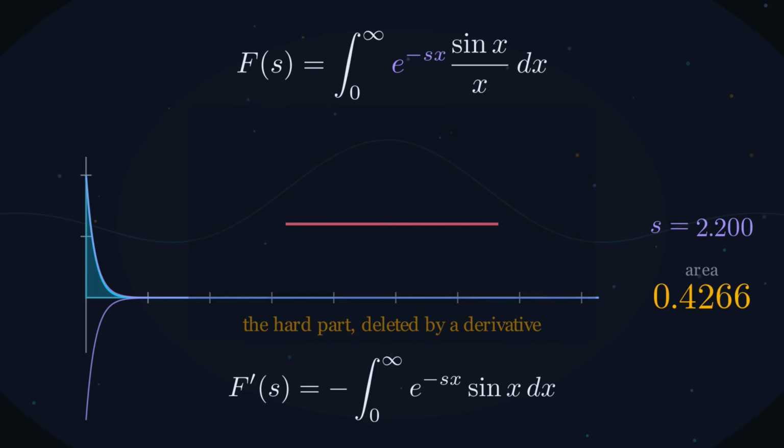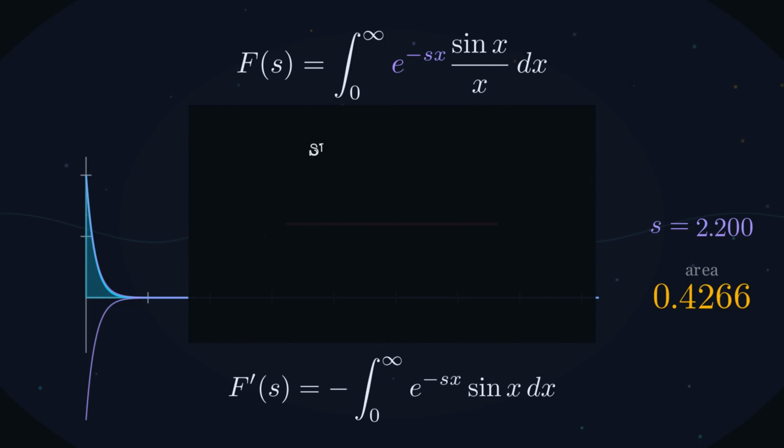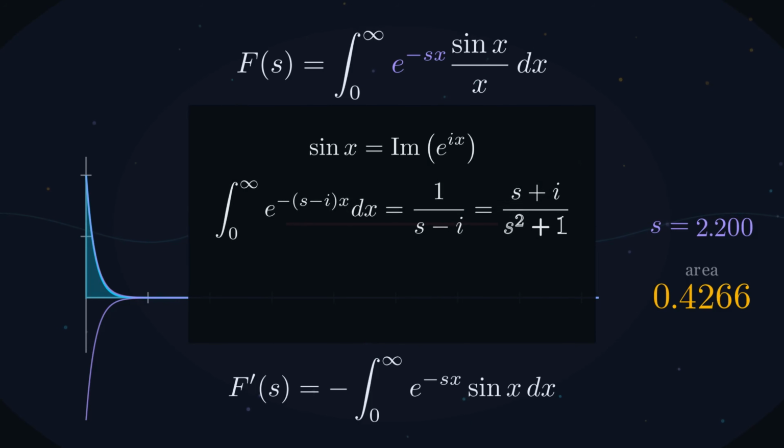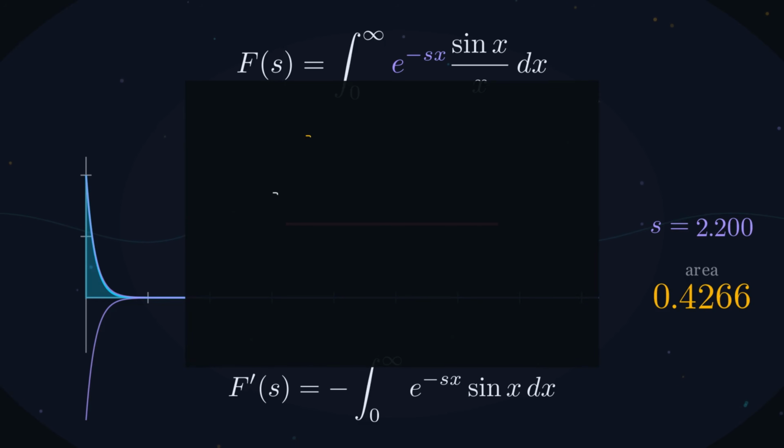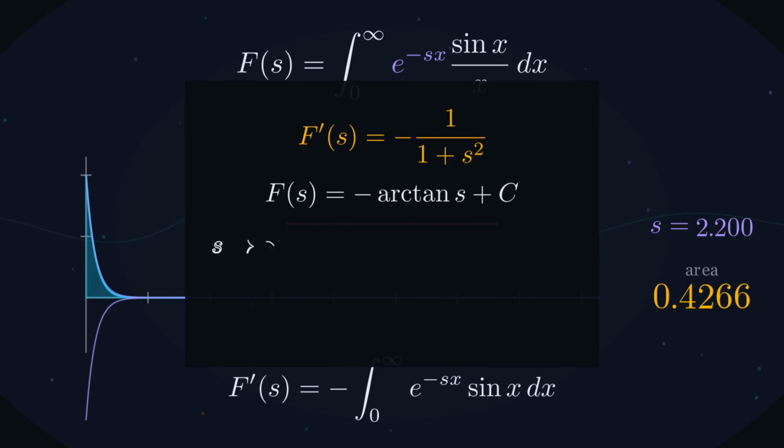What's left is a first-year integral. You could do it twice by parts. But do it this way instead, because it is about to matter. Write sine as the imaginary part of e to the ix, and the whole thing is a single decaying exponential. One line. Take the imaginary part at the end, so we know the derivative of the thing we want. Integrate back, and use the easy anchor to pin down the constant.